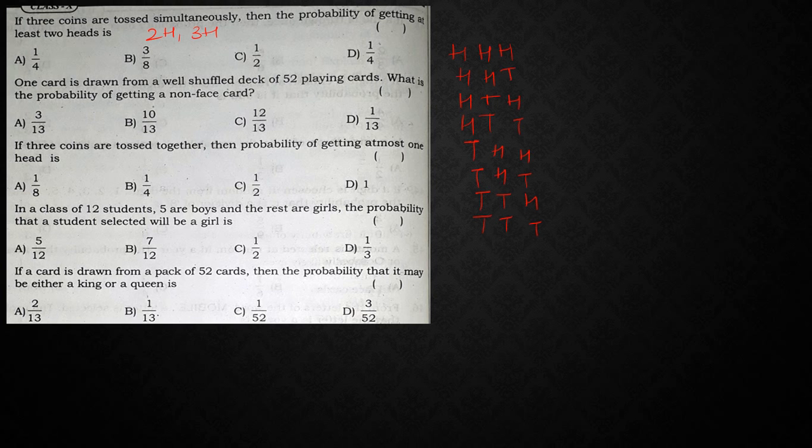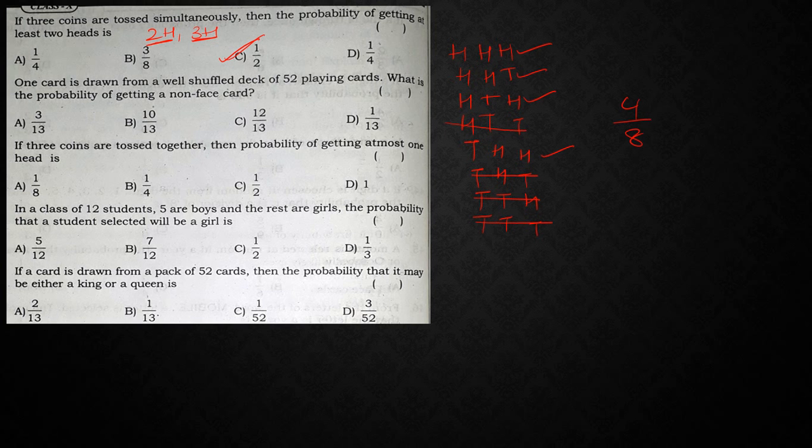Now what did he ask? You need to get 2 heads or 3 heads. So 3 heads, this is possible. 2 heads, this is not possible. 2 heads, this is also not possible. So totally how many? 4 out of 8. So 4 out of 8 is nothing but half the cases, right?